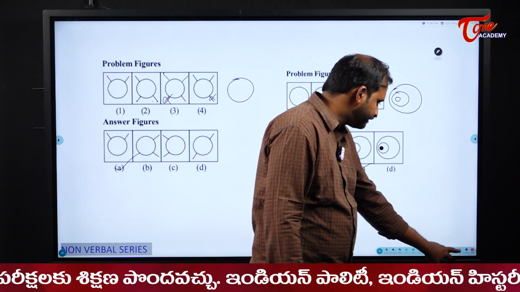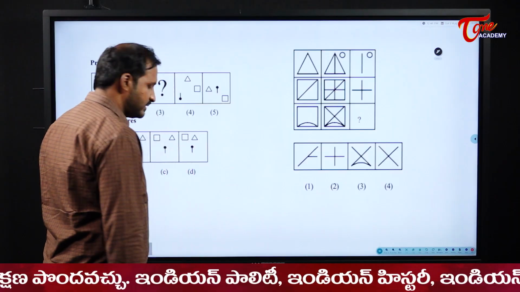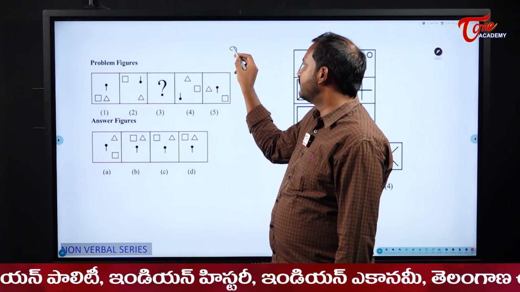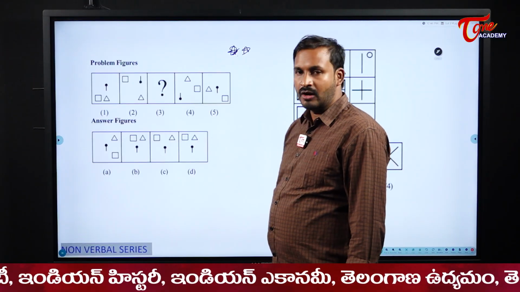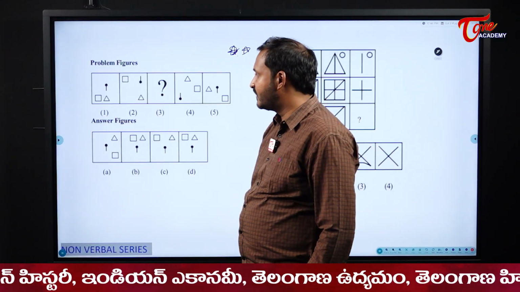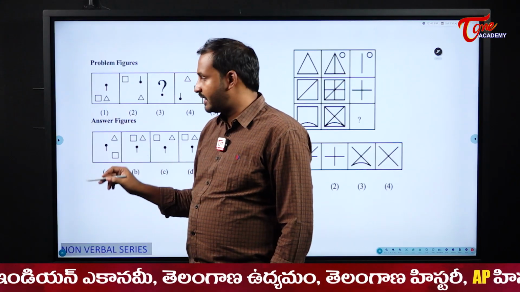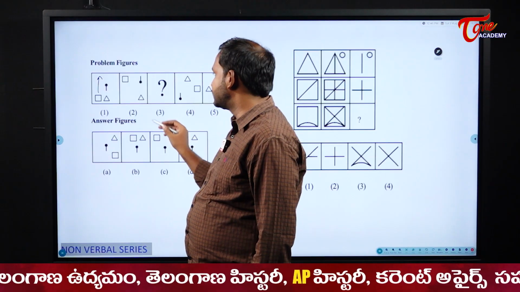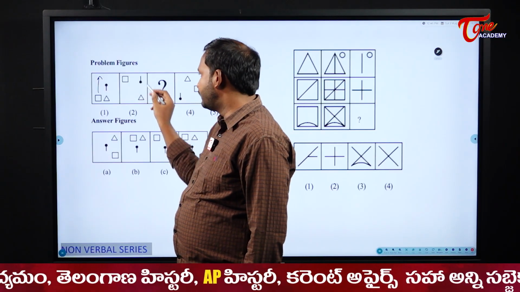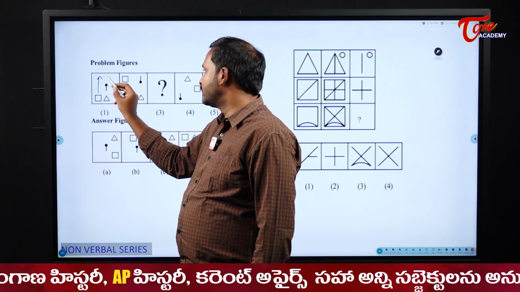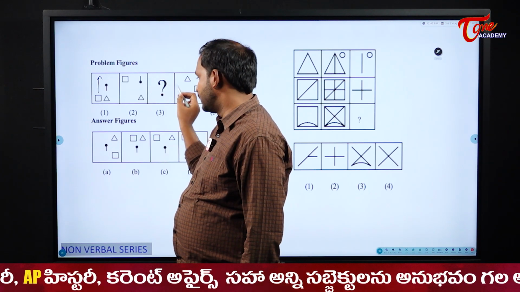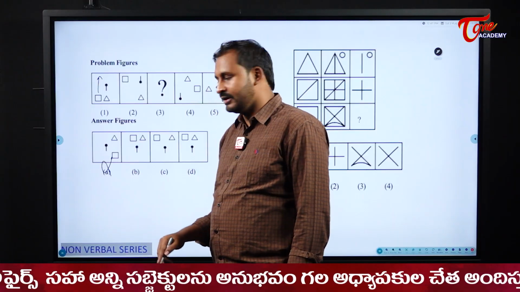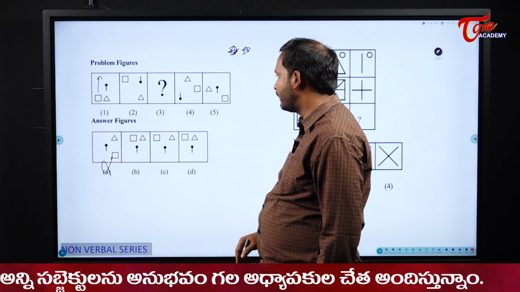Next one. See the next one, students. Now, this is very, very important, students. Okay, how the movements of different things is happening. When it comes to square, it went from here to here. Right? Somewhere it is missing. And that means in between the journey, definitely it will be there somewhere here or here. Right? But please see this option. Here it is there at a downward position, which is not completely wrong.